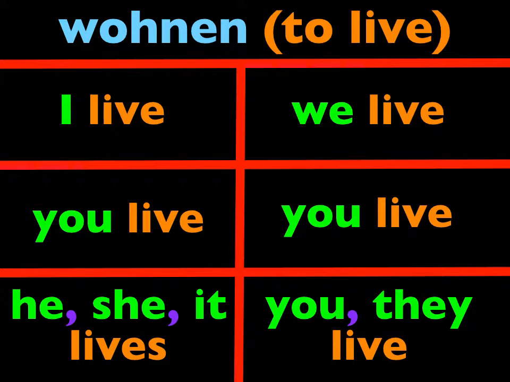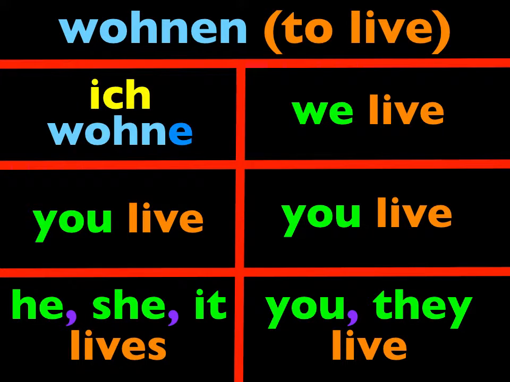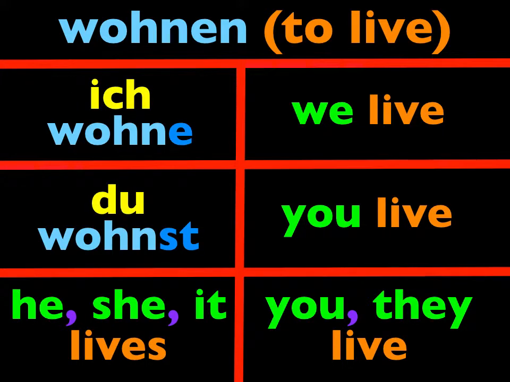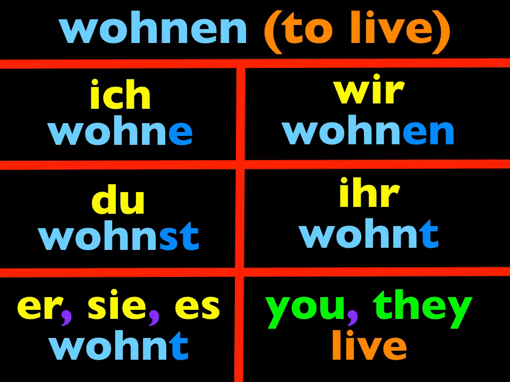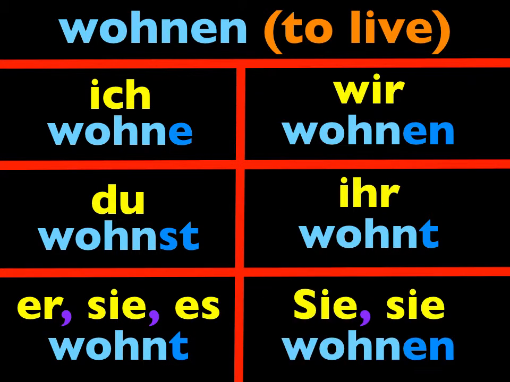Good. And we learned the verb to live in the last lesson as well. We are going to do more with this today, so repeat all of the forms again. Ich wohne. Du wohnst. Er wohnt. Sie wohnt. Es wohnt. Wir wohnen. Ihr wohnt. Sie wohnen.